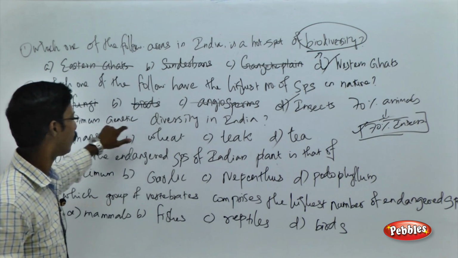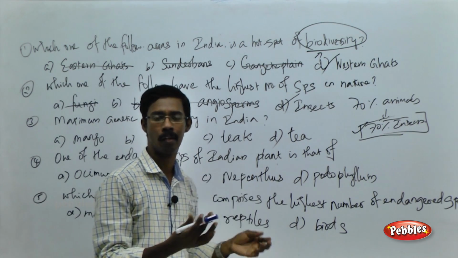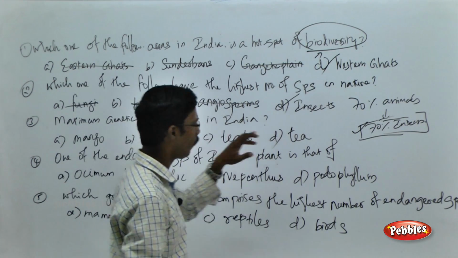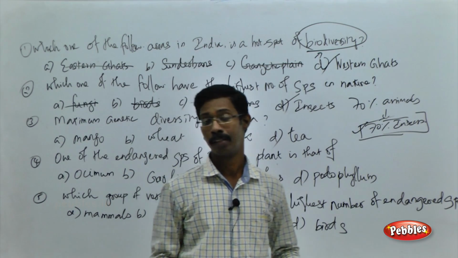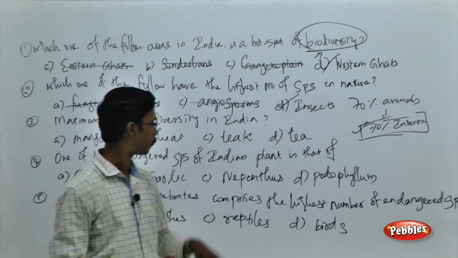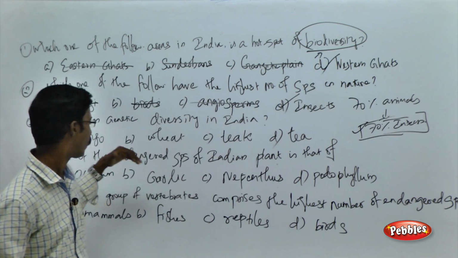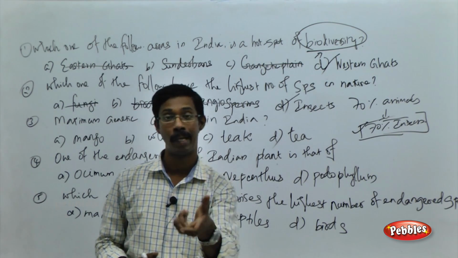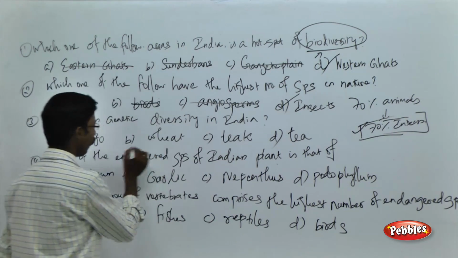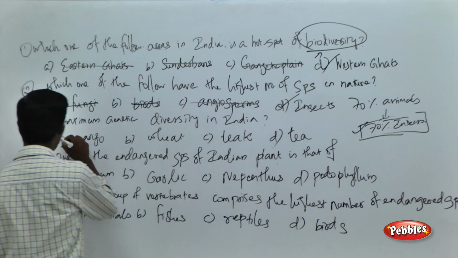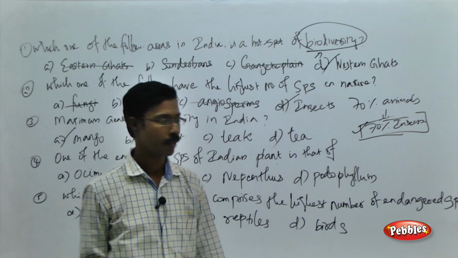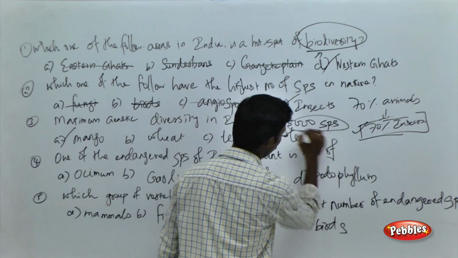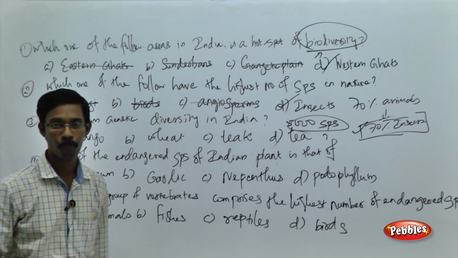Find out the maximum genetic diversity. Which among the following has the maximum genetic diversity in India? See the choices: mango, wheat, teak, tea. We have genetic diversity in all the plant varieties, of course, in teak, tea, wheat and mango. But the question is asking which among the following has the maximum genetic diversity. Compared to wheat, teak and tea, mango has the highest genetic diversity in India. Around 4,000 to 5,000 different varieties of mango are available in India.